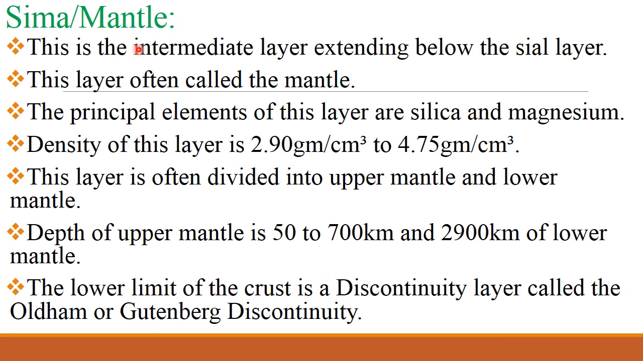Sima or mantle. This is the intermediate layer extending below the sial layer. This layer, often called the mantle, has principal elements silica and magnesium. Density of this layer is 2.90 gram per centimeter cube to 4.75 gram per centimeter cube. This layer is often divided into upper mantle and lower mantle. Depth of upper mantle is 50 to 700 km, and the depth of the lower mantle is 2900 km. The lower limit of the mantle is a discontinuity layer called the Oldham or Gutenberg discontinuity.